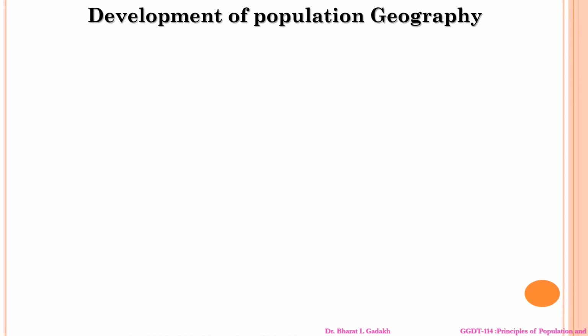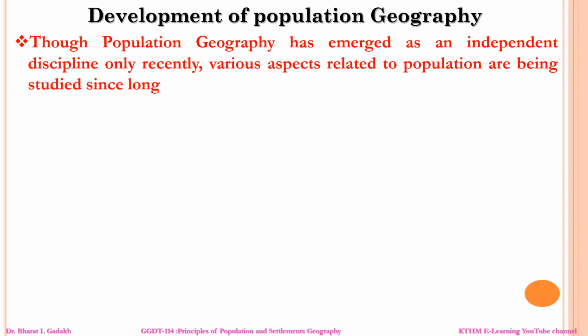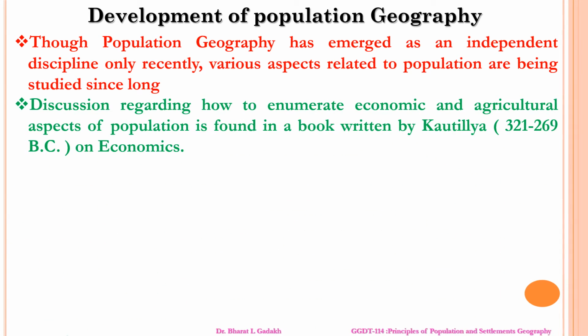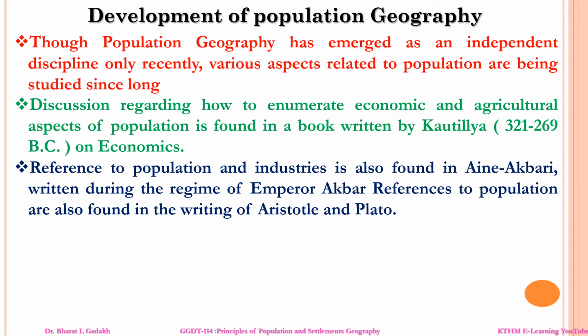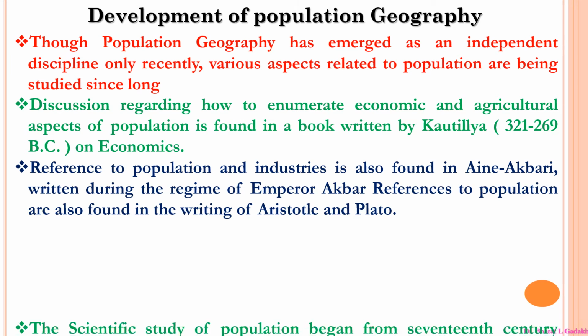Students, first of all, the development of population geography is a very important thing. Though population geography emerged as an independent discipline only recently, various aspects related to population studies were long discussed. Regarding how to enumerate the economic and agricultural aspects of the population, this is found in the book written by Kautilya, 321 to 269 BC, in the history of economics. Reference to population in industries is also found in the Ain-i-Akbari, written during the Mughal empire. References to population are also found in the writings of Aristotle and Plato.